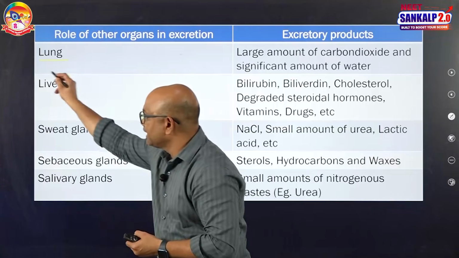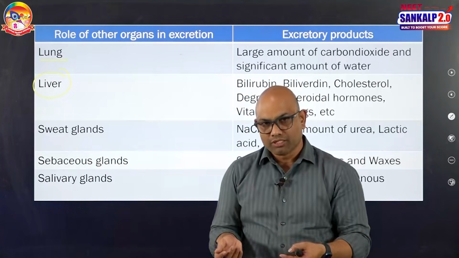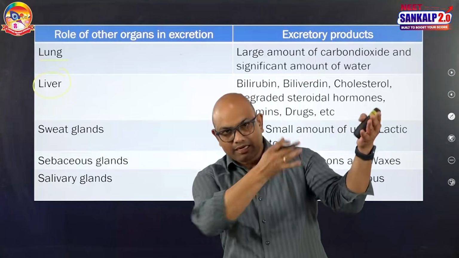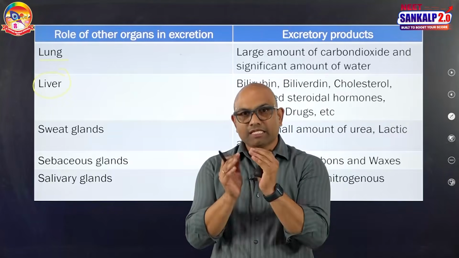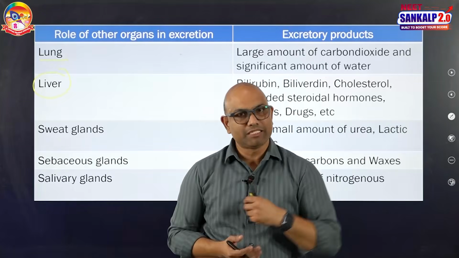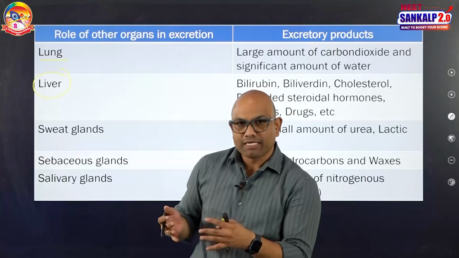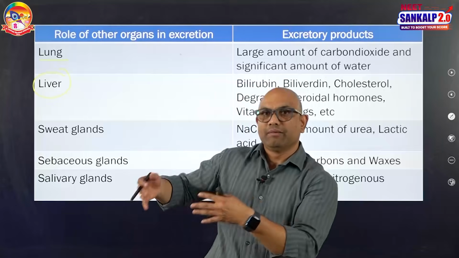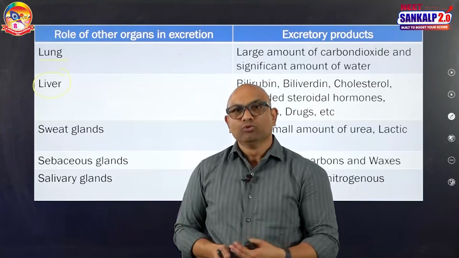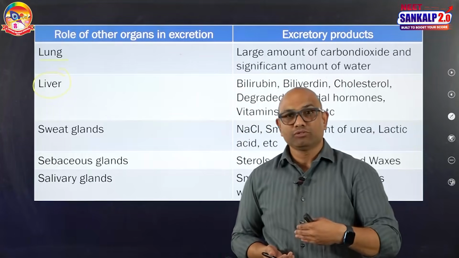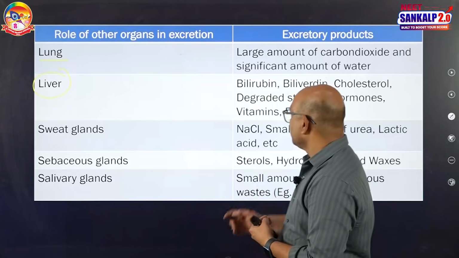The liver is also involved in excretion. You know, the liver produces bile juice. The bile juice is stored in the gallbladder and finally released into the small intestine. It has bile salts. Salts are involved in the emulsification of fats. That's a different story. But along with that, there are some components that should be excreted from the alimentary canal through the anus and out.